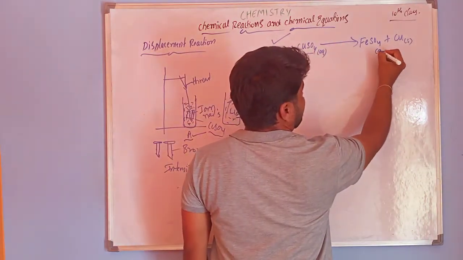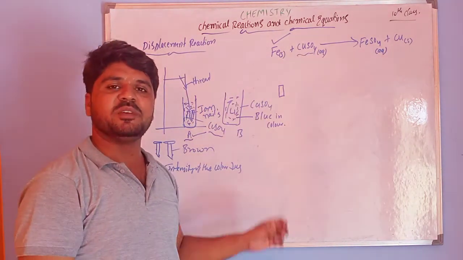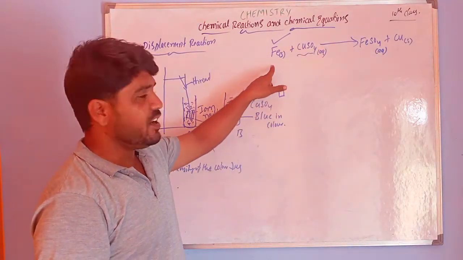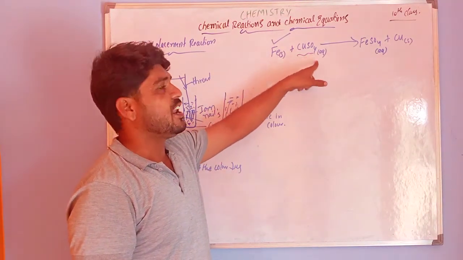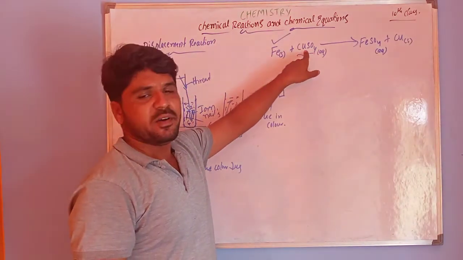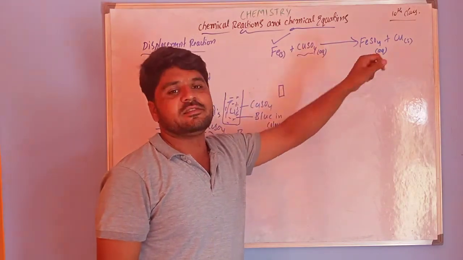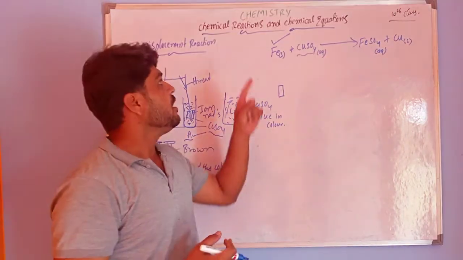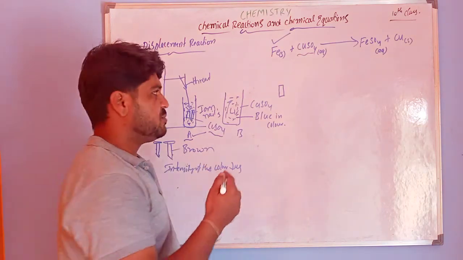Displacement reaction, that is in aqueous states. Okay? What is meant by displacement reaction? One element is replaced or removed by another element. Here Fe replaces the copper. It gives copper and iron sulfate. This is what we call displacement reactions. Okay? One more example.